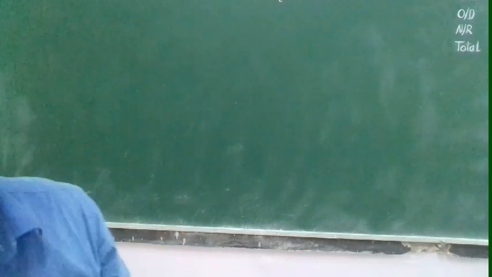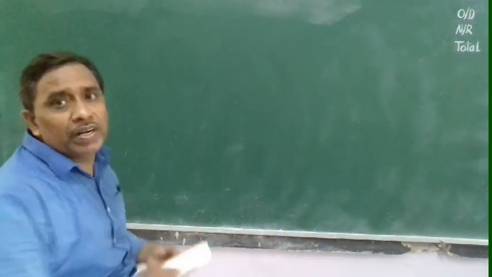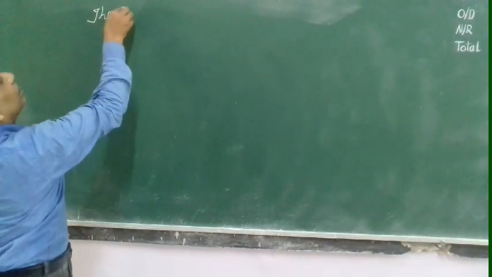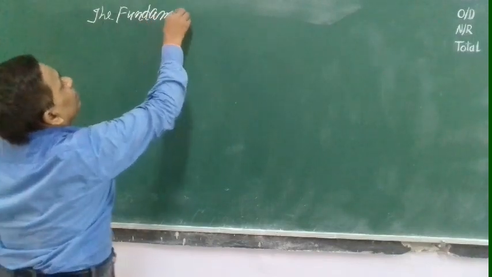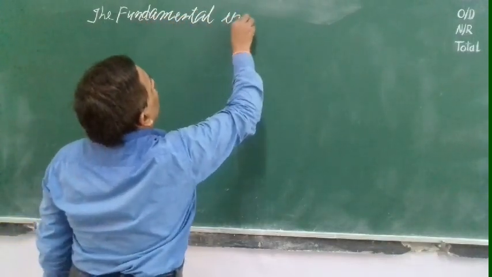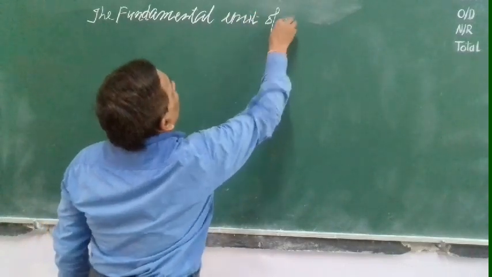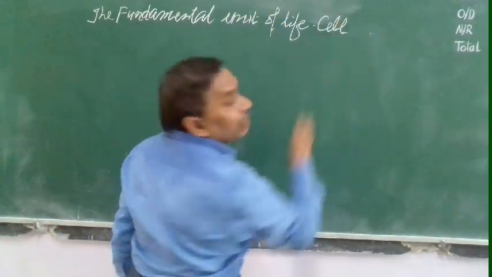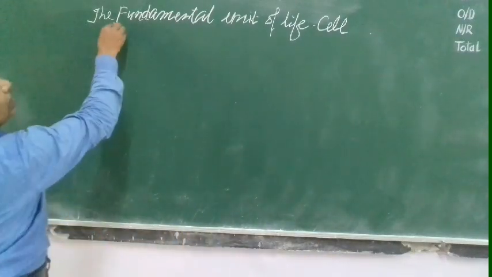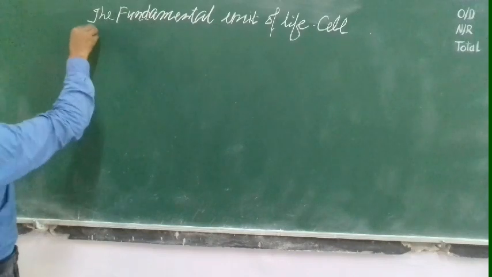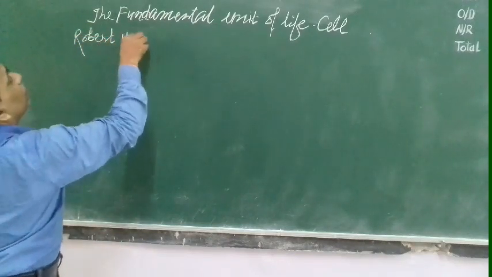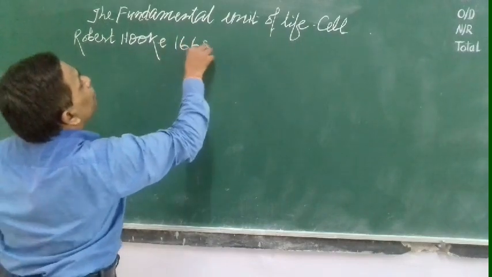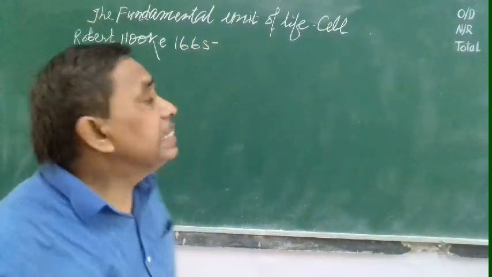Who discovered the cell? At first, Robert Hooke. Robert Hooke in 1665.